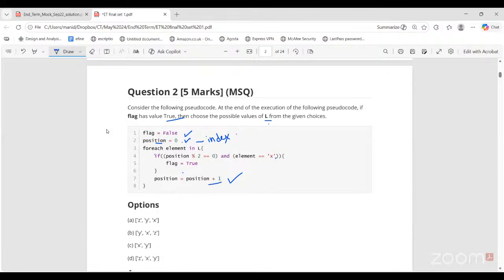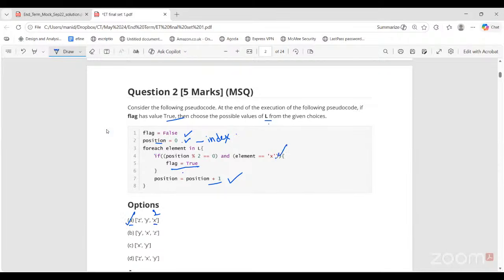So out of these 4 options, can you see any option where x is at an even index, like index 0 or index 2? Options A and C: flag will be set to true. In option A, we can see x is present at index 2, so this condition will be correct. So A is one of the possible options.